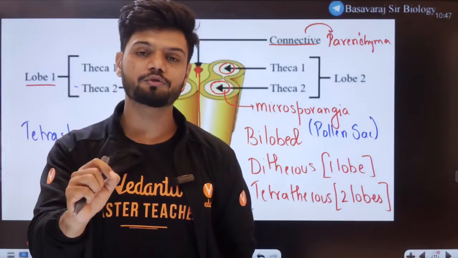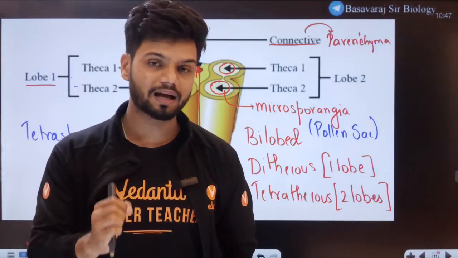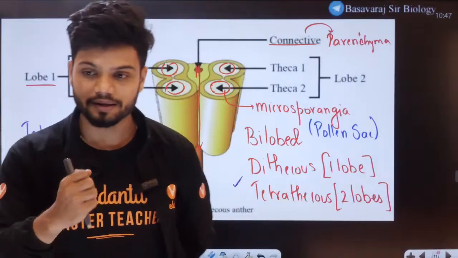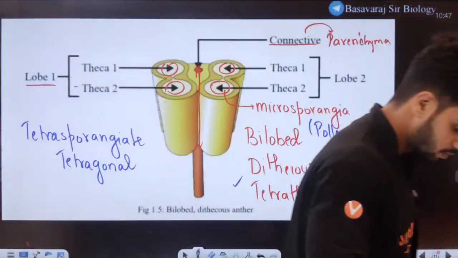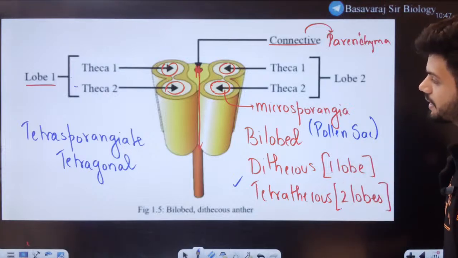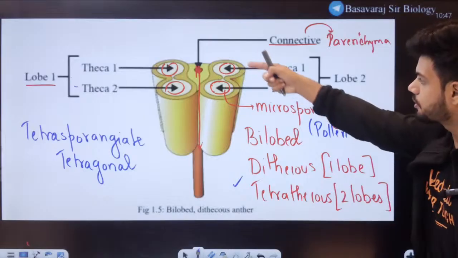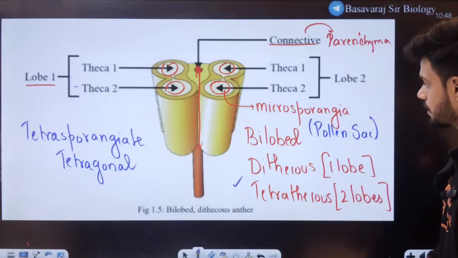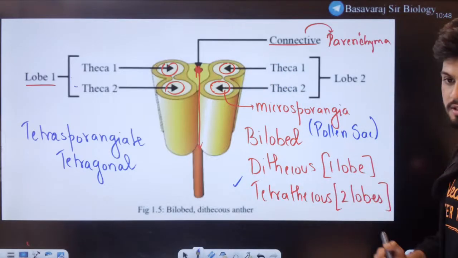Tell me how many of you actually understood, without lying, all of these concepts? Raise your hands, or just say yes sir, we understood the entire concept today. All of you quickly in the chat, and also smash the like button if you understood all these concepts. Tetrasporangiate, 4 microsporangia, bilobed, dithecous, tetrathecous.